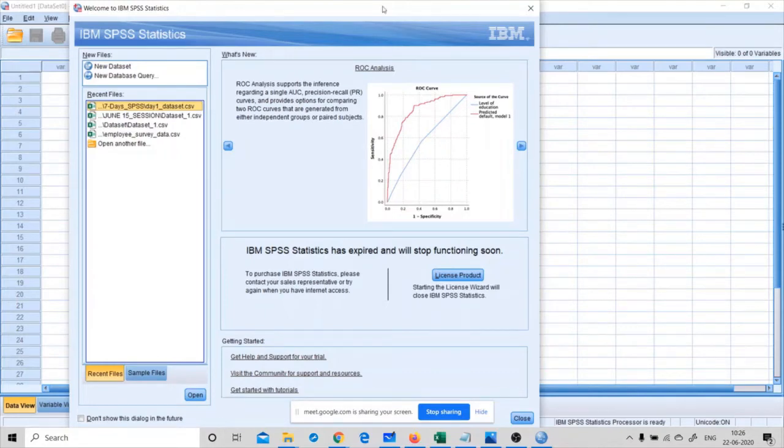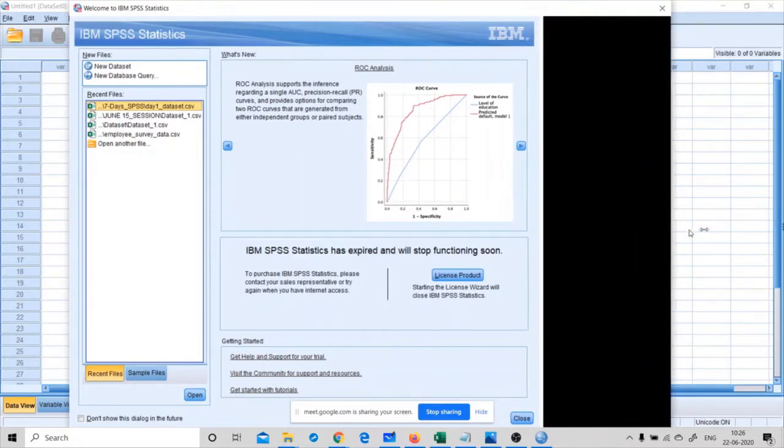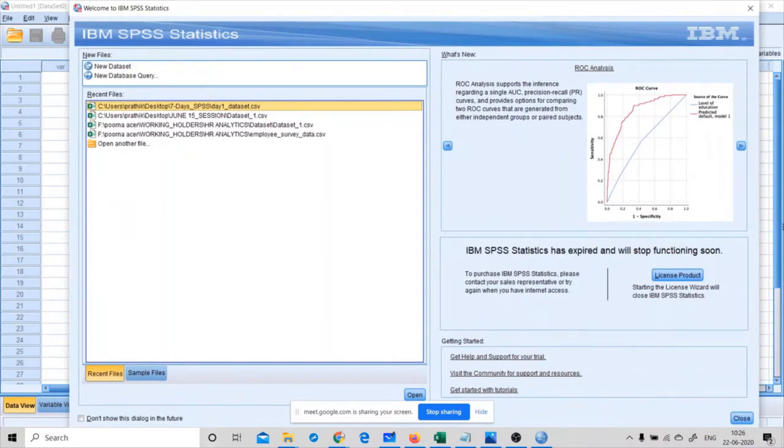Let me open a sample example file. In our last session, we showed you how to open the data set, how to create a new data set using SPSS, and how to do sampling techniques. If you want me to repeat the same, I will go through it in 5 to 10 minutes, or else we can start with the new one. What shall I do now?